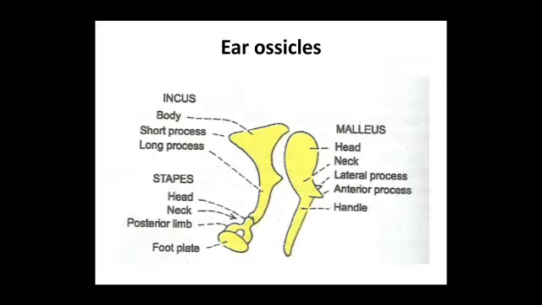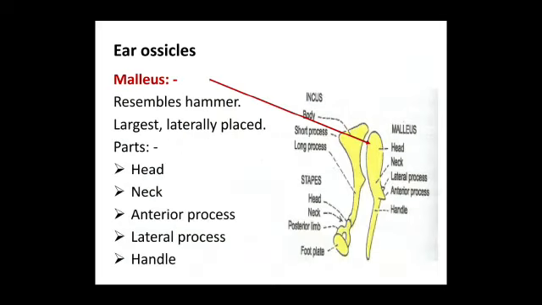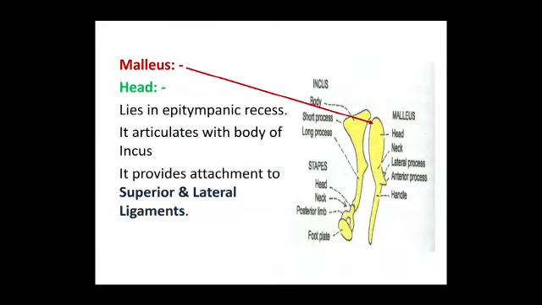So now coming to the ear ossicles, mainly comprising the malleus, incus and stapes. Malleus resembles a hammer. It's large, placed laterally. Main parts are head, neck, anterior process, lateral process and handle. Head lies in the epitympanic recess. It articulates with the body of the incus. It provides attachment to the superior and lateral ligaments.